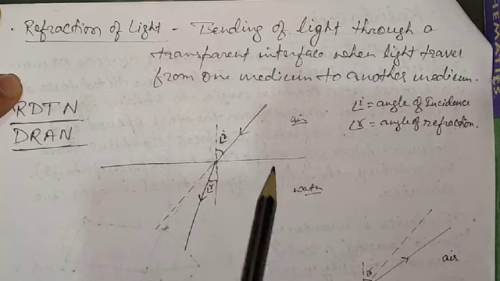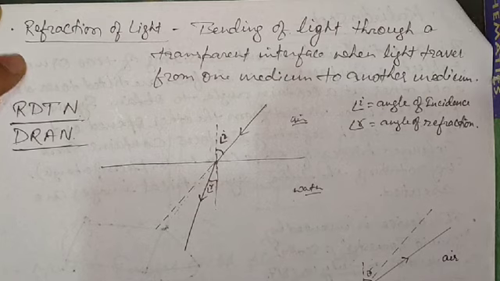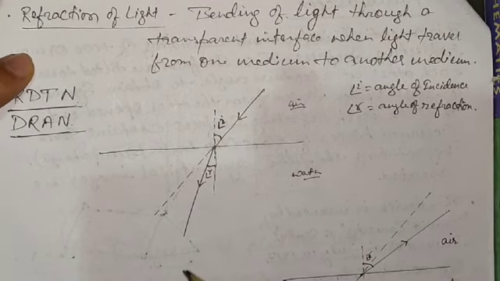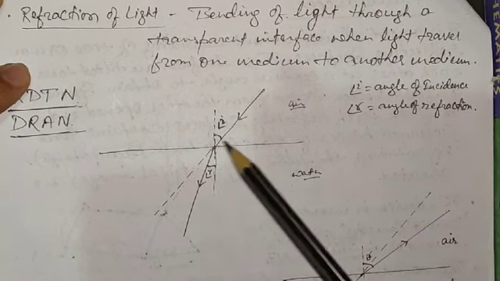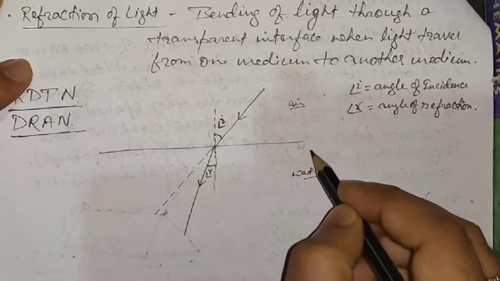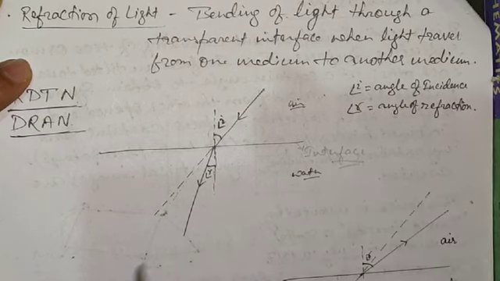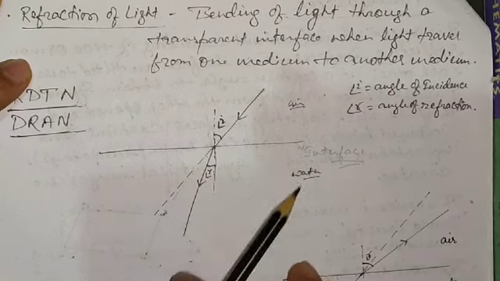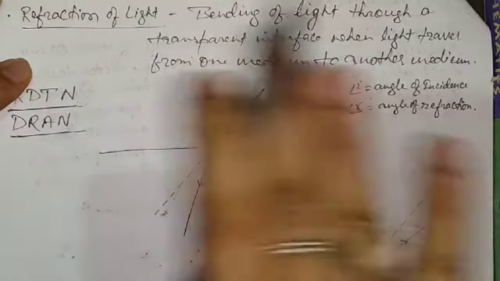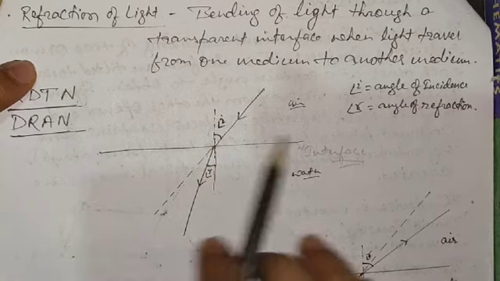Now let me explain this refraction of light through this figure. You must be aware of reflection of light, so it's not a very big deal for you to understand this. See, this is the interface, which separates the two media, air and water. The first layer of water separates the air and water. This we call the interface.